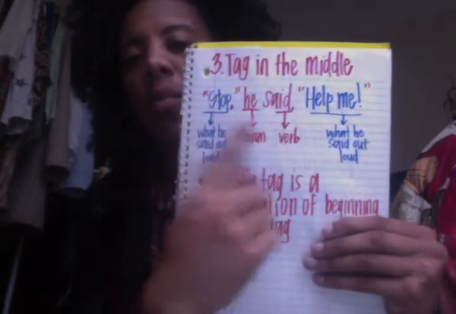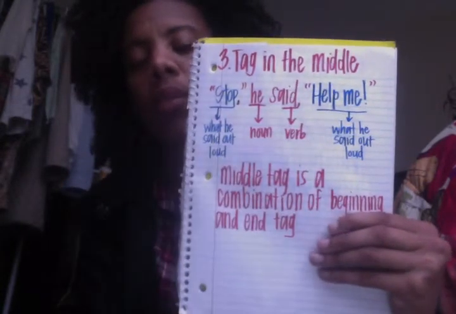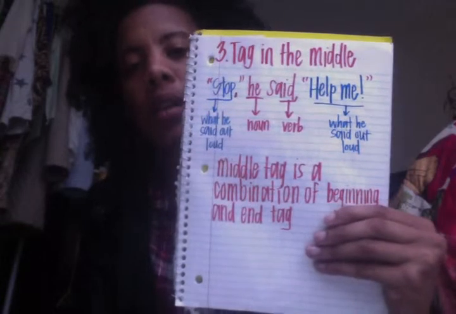If you can kind of remember the way that this looks and remember the formula, this should come pretty easy to you. So remember, you always need a beginning and an ending quotation mark. You always need a comma. You always need a punctuation mark. And you always have to have your tag on the outside of the quotations.